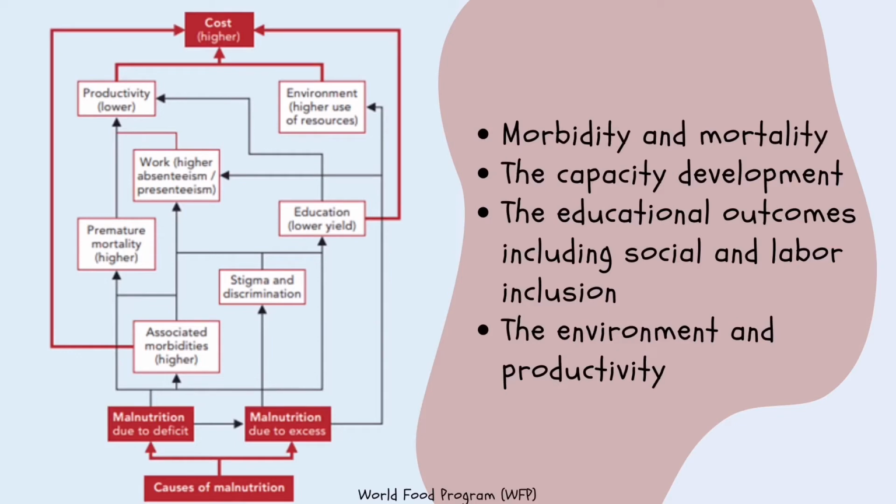Causes of double burden. Based on the World Food Programme, the significant negative consequences of double burden of malnutrition were on morbidity and mortality, then the capacity development, and on the educational outcome, including social and labor inclusion, and also the environment and productivity. These effects have economic consequences in turn.